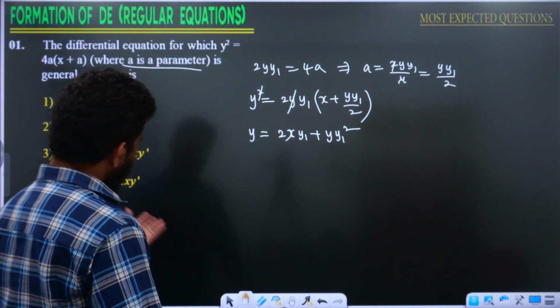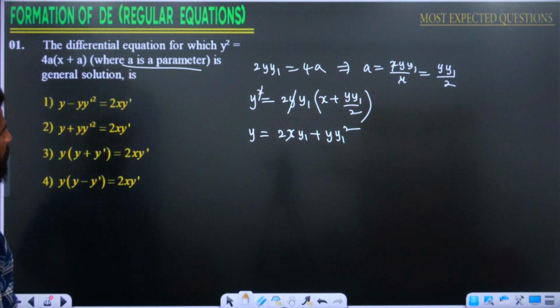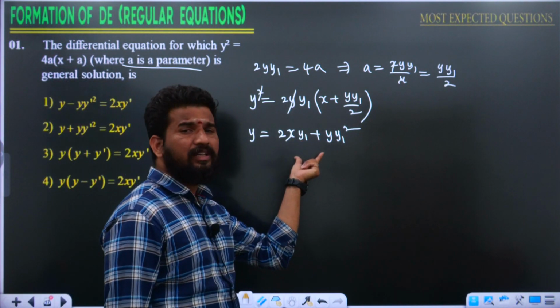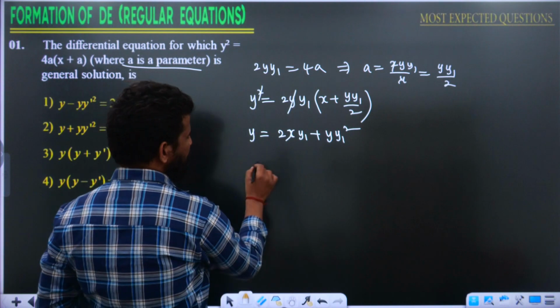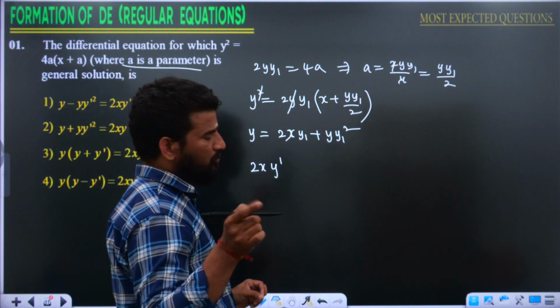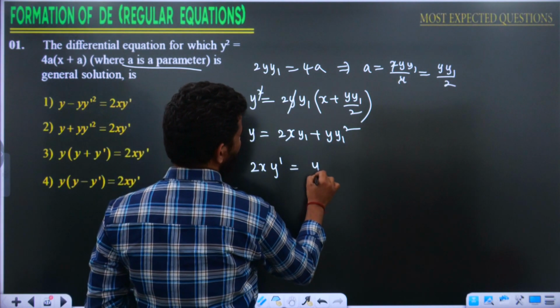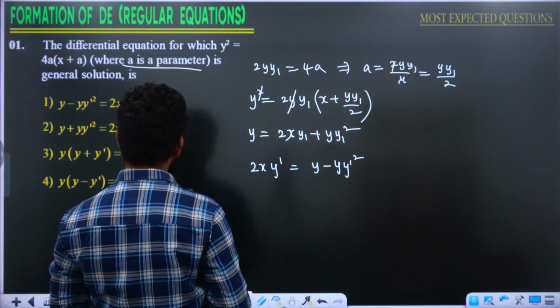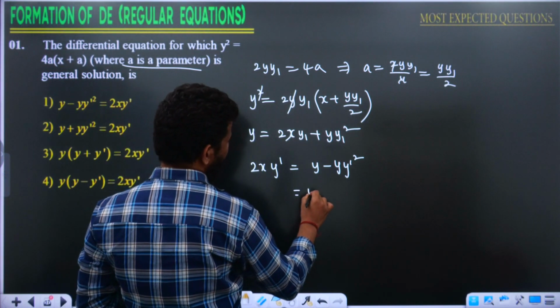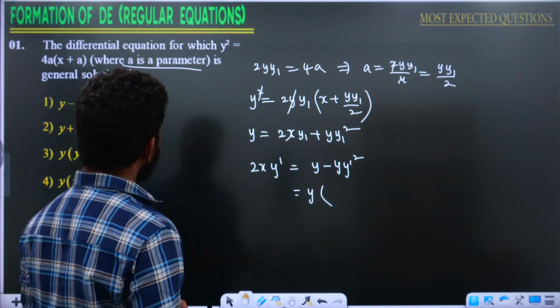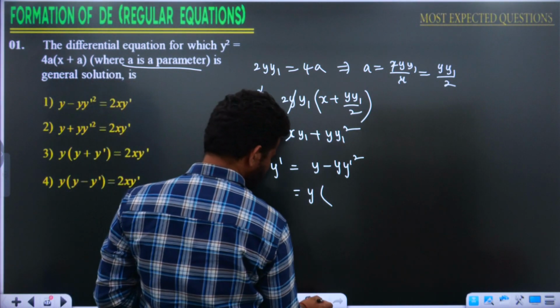Look at the options then. The options were represented in some other different manner. Just written the 2x y1 as a single term. 2x y1 is nothing but 2x y dash also. y1 and y dash both are same, is equal to y minus y into y dash square. If I take y common in this, or you can represent like this only.